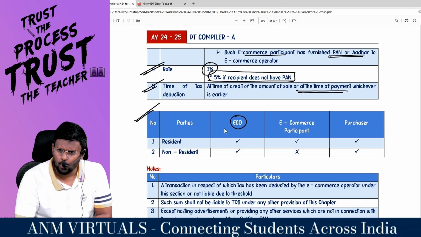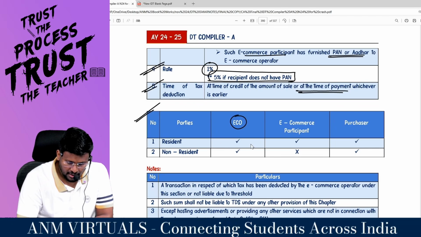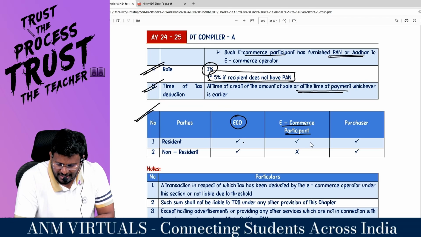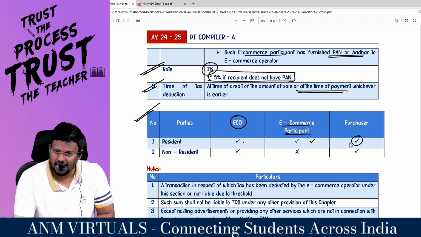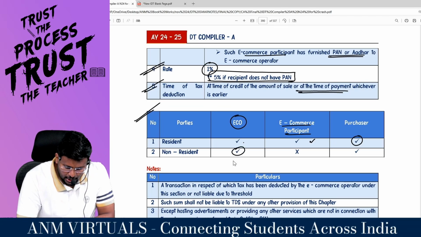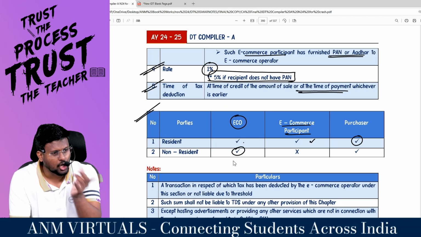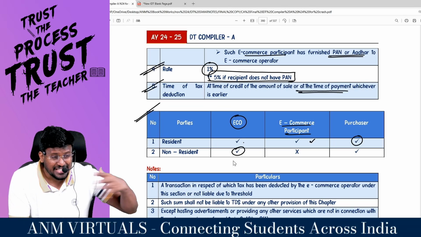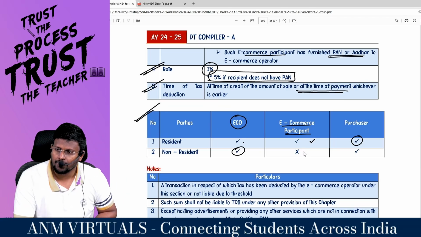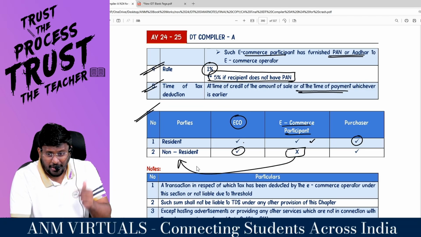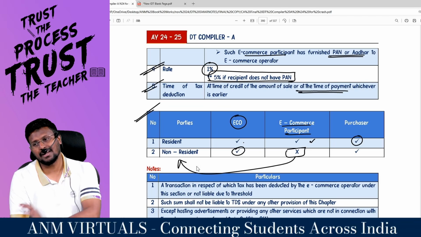ECO. Who is ECO? Amazon, A to Z. Sir, ECO can be a resident? Yes, sir. That ECO can be situated in India. Okay. Sir, the e-commerce participant can be a resident? Yes, sir. Can the purchaser, the person who is purchasing, be a resident? Yes, sir. Sir, ECO can be a non-resident? Yes, sir. In America, you may have the e-commerce operator, Amazon may be situated in America. But the person who is supplying through it should be a resident. That means the e-commerce participant should be a resident.